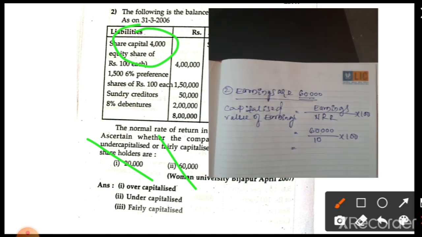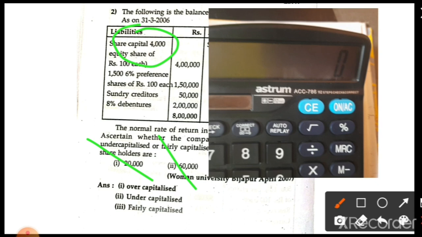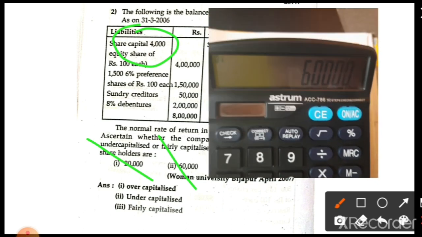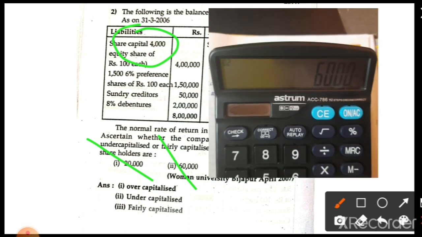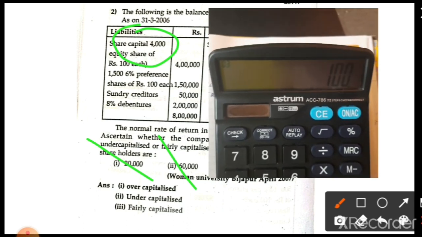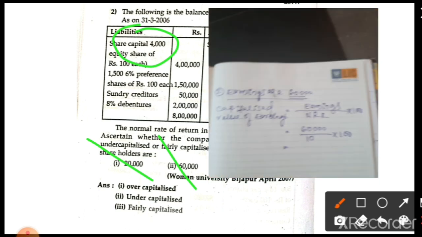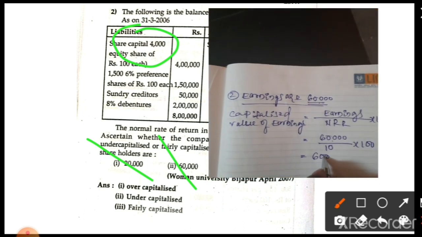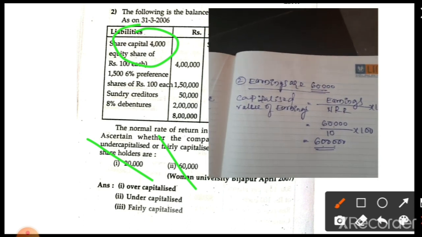So tell me the answer. 60,000 divided by 10 into 100. The answer will be 6 lakh. Next we are going to calculate the real value.